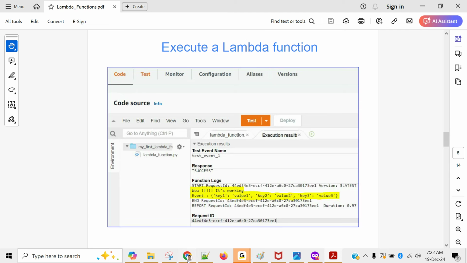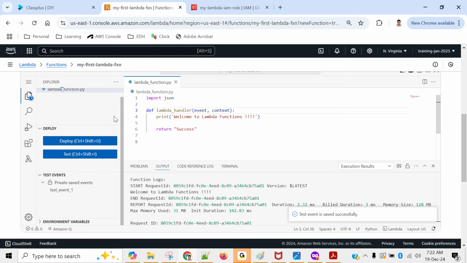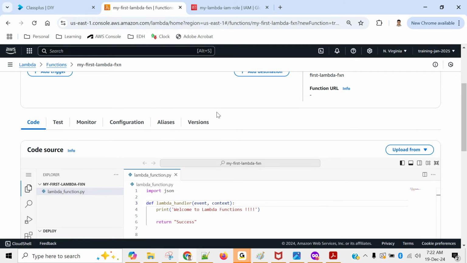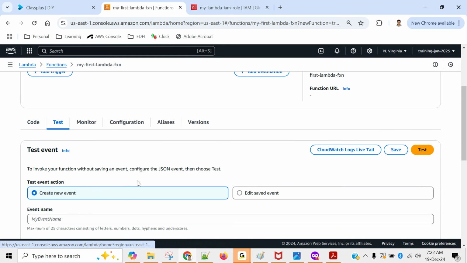So we'll come back to Lambda, and on the top there are a few tabs. We talked only about code. Next is test, which we have already covered. We are creating a test event, right? That is already covered. Monitor.